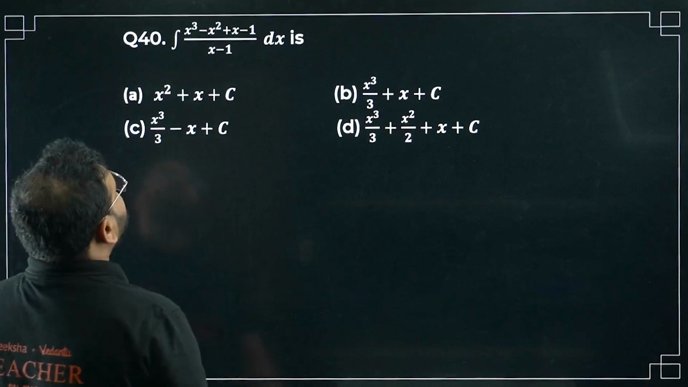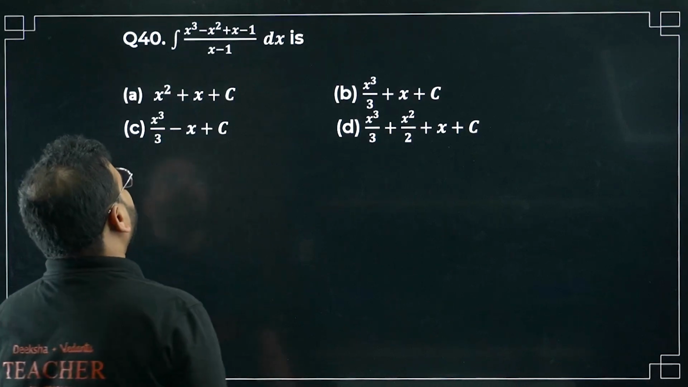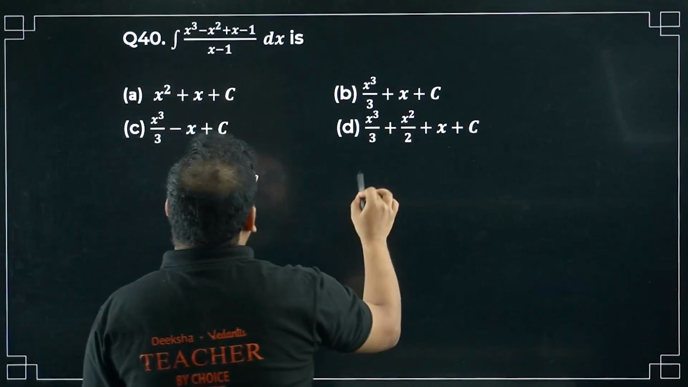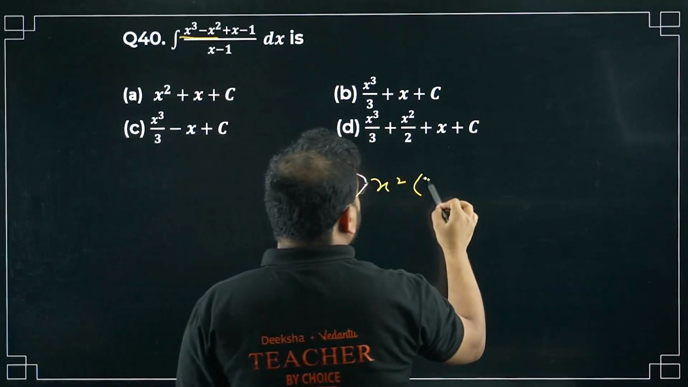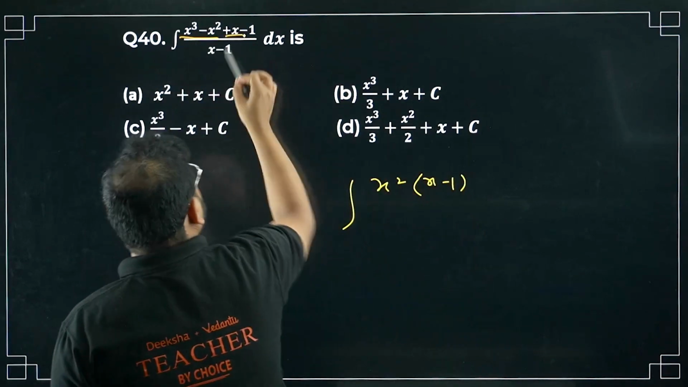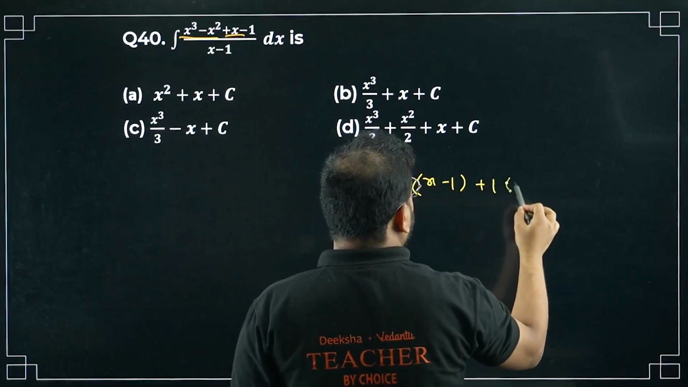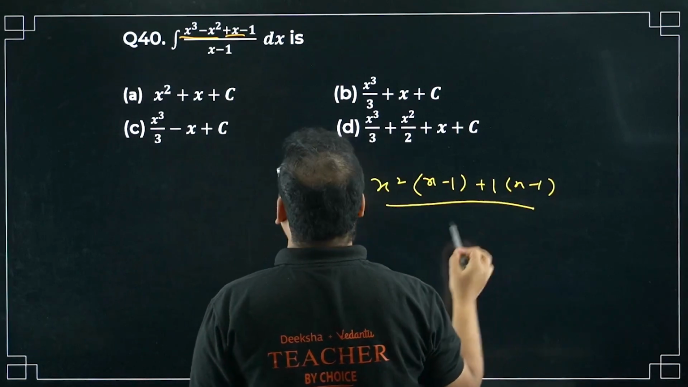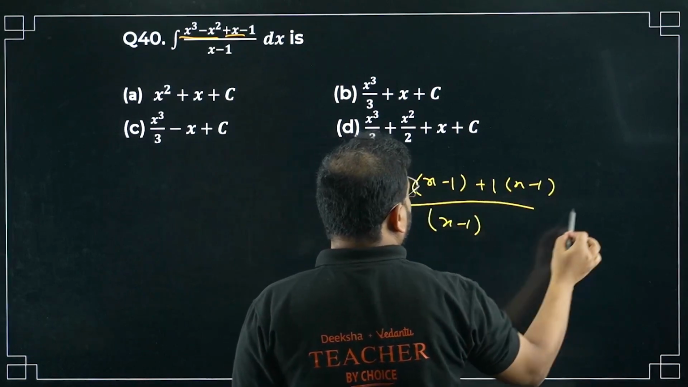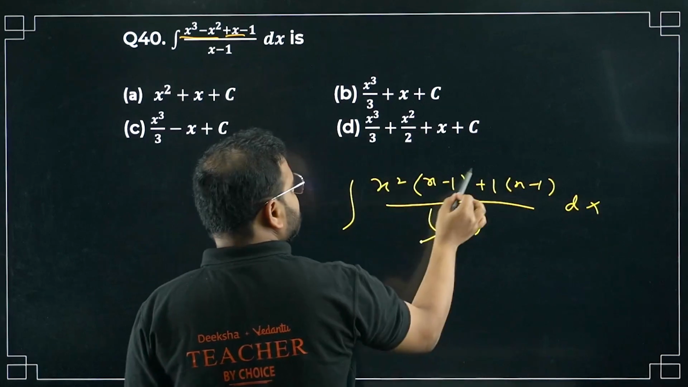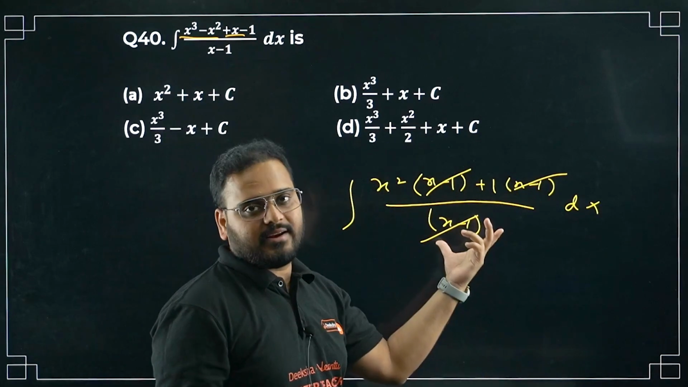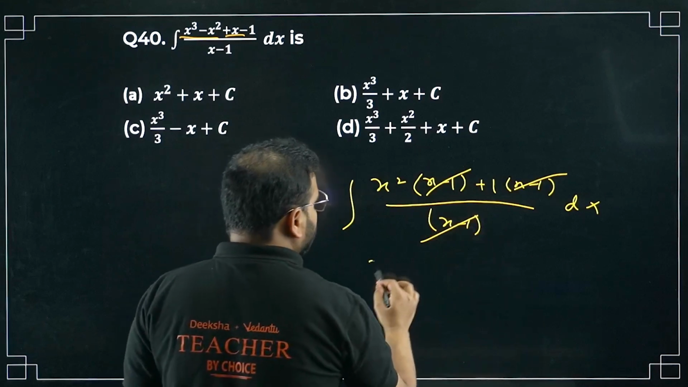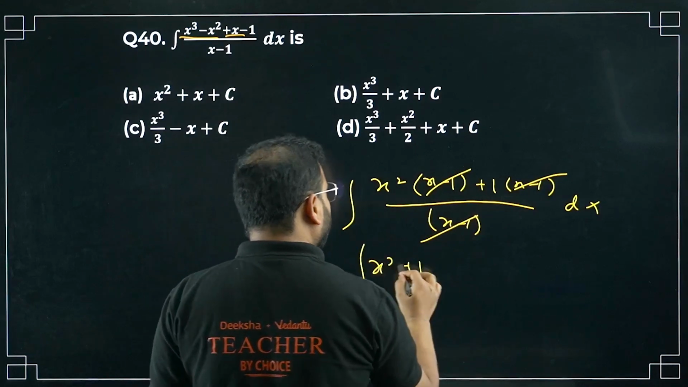Integral of (x cube minus x square plus x minus 1) dx divided by (x minus 1). Very difficult. Take x square common in the first 2 terms, I get x minus 1 over here. Take plus 1 common, I get x minus 1 here. Divide by x minus 1, we have dx, of course. Can you cancel like this? Of course, taking it common and then cancelling it. So it will become integral of x square plus 1.